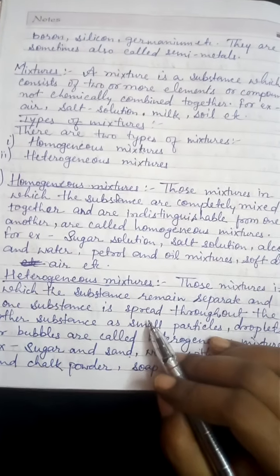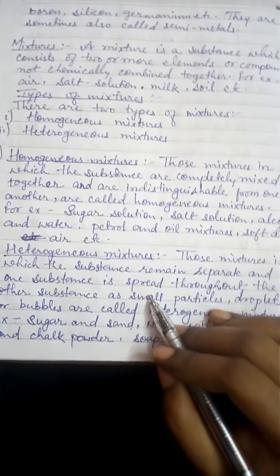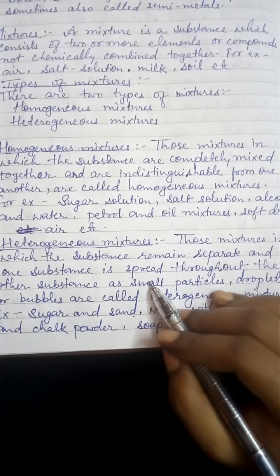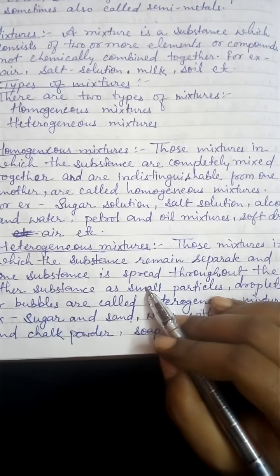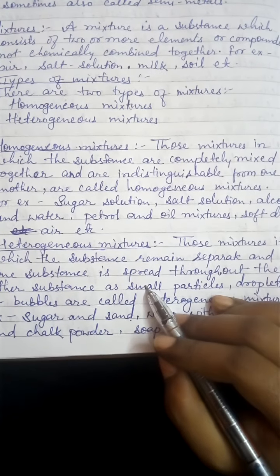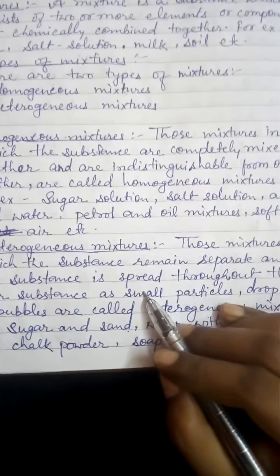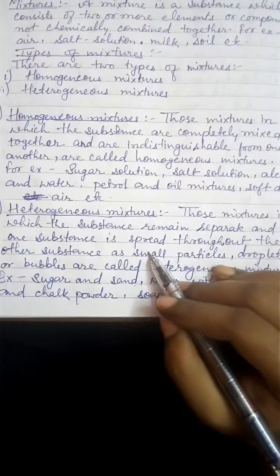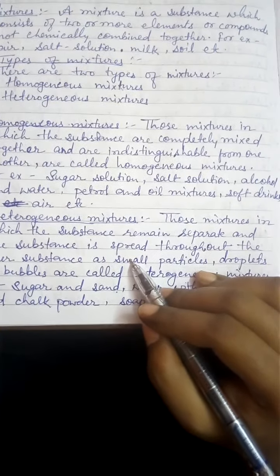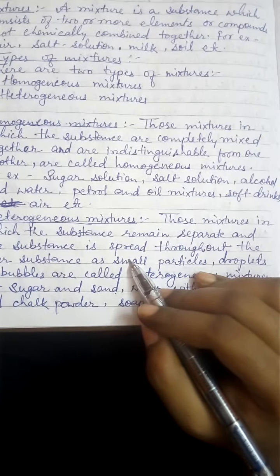So children, just as I told you, heterogeneous mixtures are just the reverse of homogeneous mixtures. They are those mixtures in which you can easily see the separate boundaries between the particles. They are not mixed up properly, and they are spread throughout one another. That is called a heterogeneous mixture.